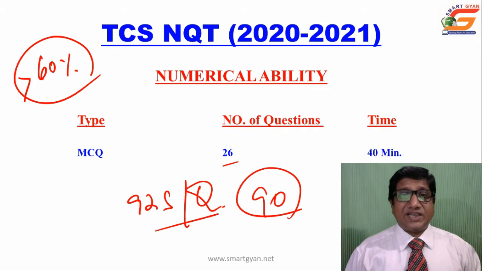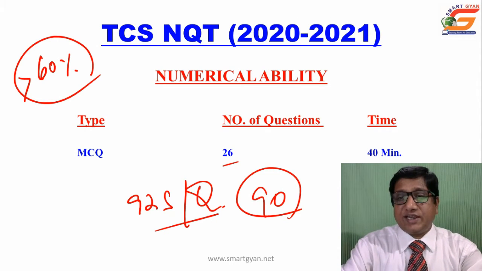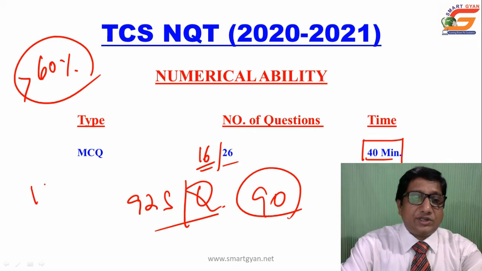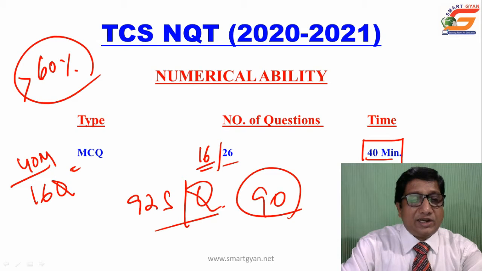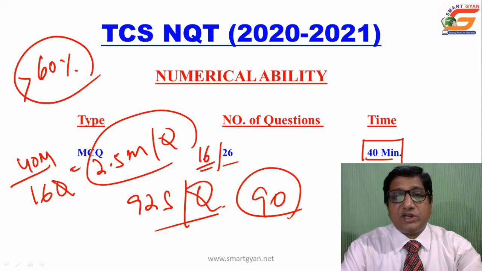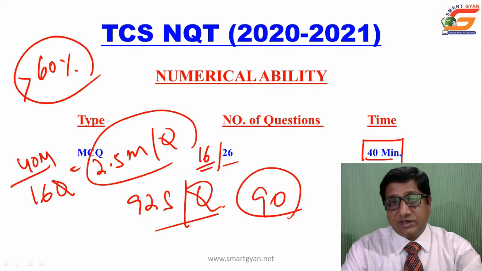To be on the safe side, you should be able to solve 16 questions within 40 minutes. The time limit is 40 minutes and you should be able to solve 16 out of 26 questions. So, 16 questions in 40 minutes means on average you will get 2.5 minutes per question if you strategically calculate. So, it is important to decide which questions you will quit in TCS NQT.